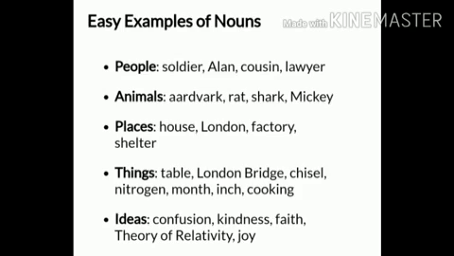Now let's see some more easy examples of nouns. For people, we can see names like soldier, Alan, cousin, lawyer. The names of animals like aardvark, rat, shark, Mickey. Places like house, London, factory, shelter. Names of things too, like cables, London Bridge, sizzle, nitrogen, month, inch, cooking, and names of ideas too, like confusion, kindness, fate, theory of relativity, joy, etc.